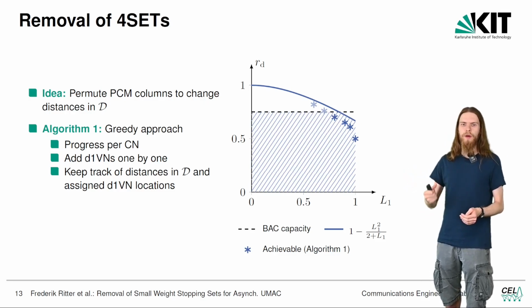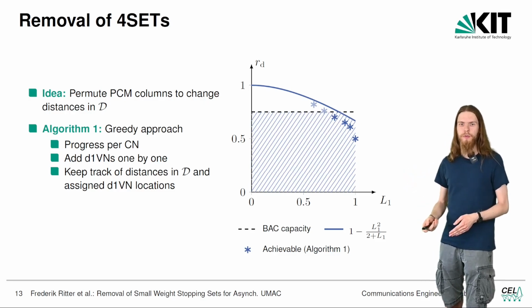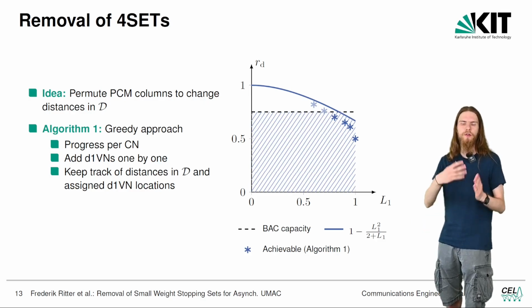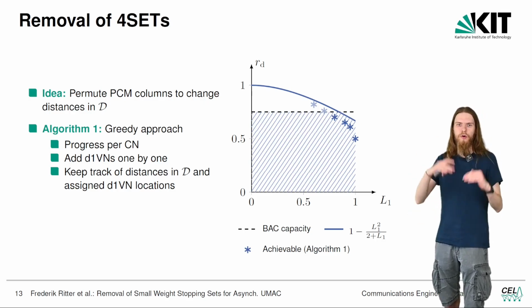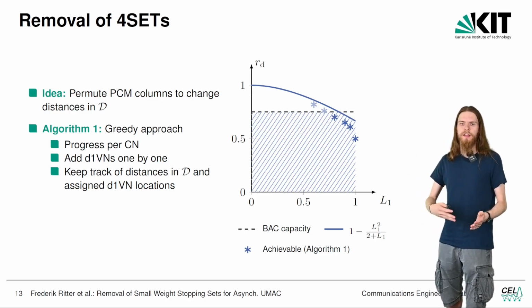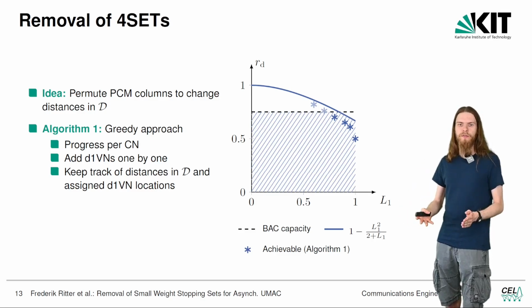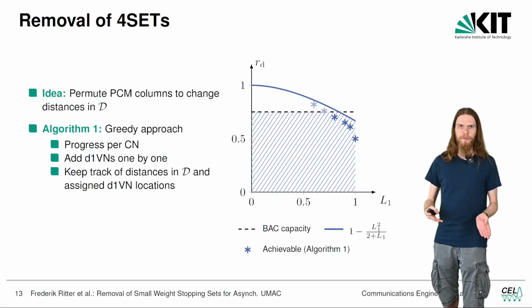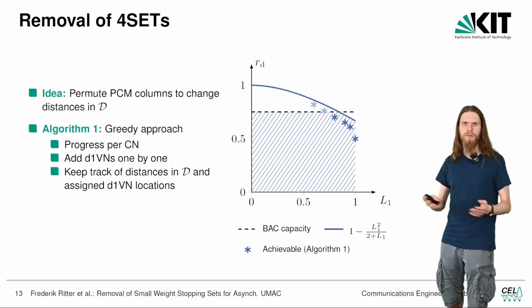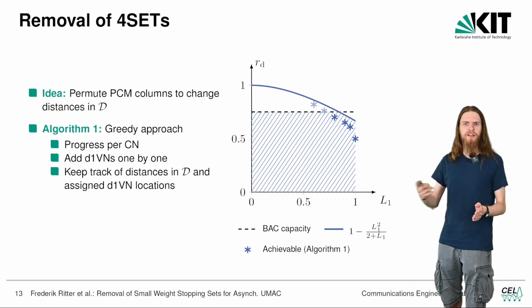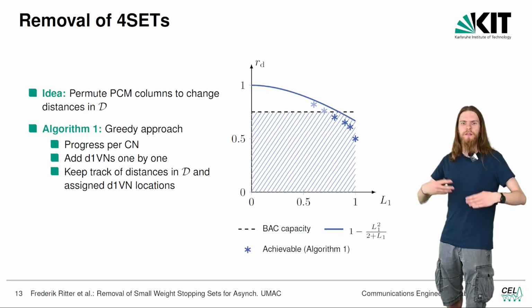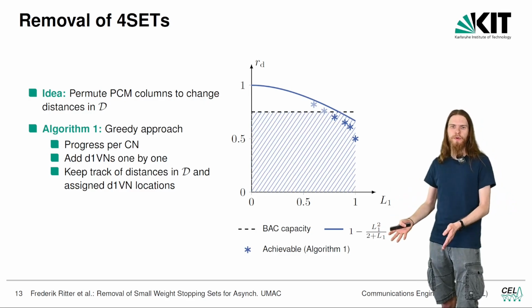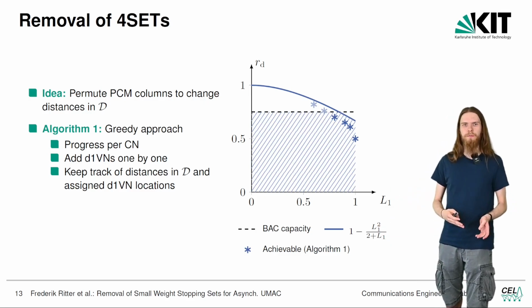However, for one, we do not know if the bound is actually achievable, and for two, we can already create four-set-free parity-check matrices for all codes below capacity if the fraction of degree 1 variable nodes is less than 0.7. Any codes we found always have significantly lower fractions of degree 1 variable nodes. This means from a merely practical perspective, we do not see any reason to further improve our algorithm.